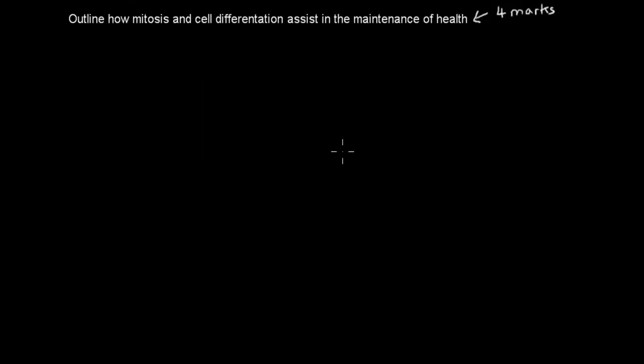Welcome back. So for this question, it says outline, which means you have to give the basic facts. So it says outline mitosis and cell differentiation. In your answer, you should approach both mitosis and cell differentiation to talk about how they assist in the maintenance of health. What I would have done is give a general introduction of how each of these assists in the maintenance of health, and then give examples as well. So general introduction and then examples.